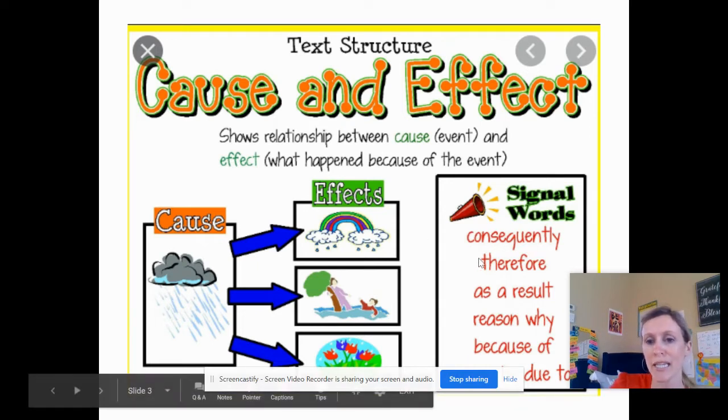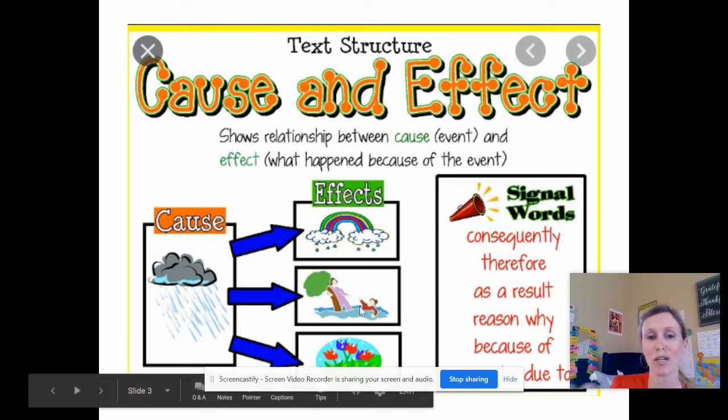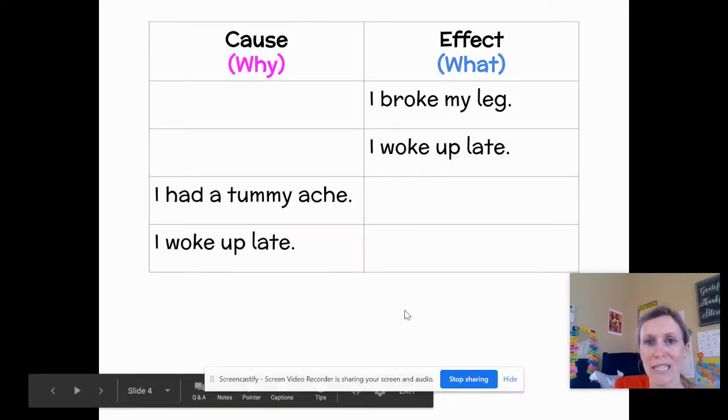And here are some signal words. It rained, and as a result, there was a rainbow. You can see on the side, I'm using those signal words. It rained. Therefore, it was flooding outside and I got to go swimming. It rained, and so consequently, the flowers were blooming. So we're going to give it a try first with some examples.